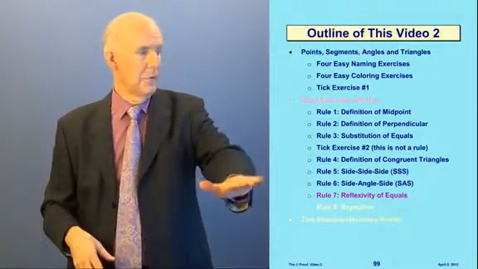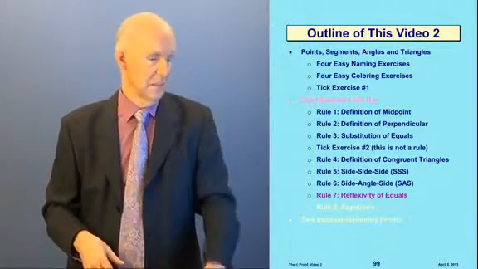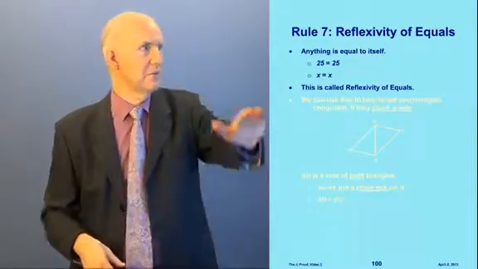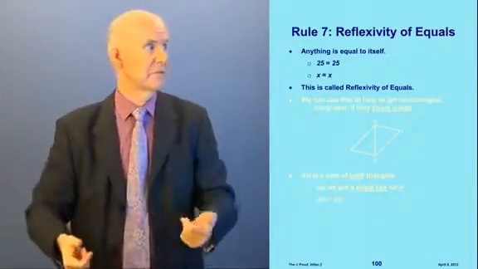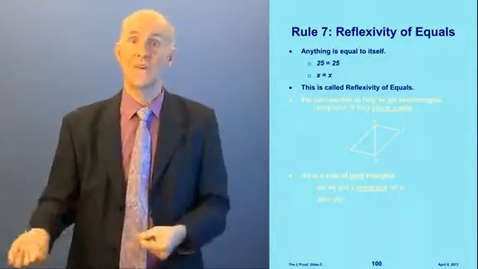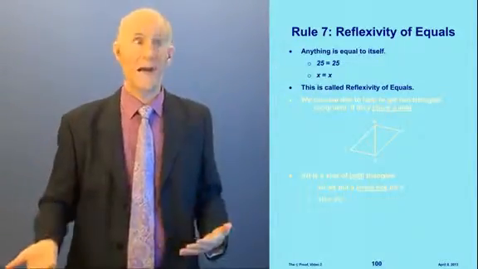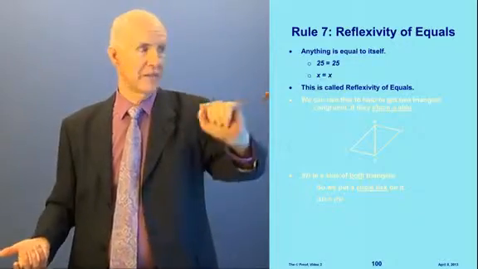All right, now we have two more rules to go. Rule 7 is called reflexivity of equals. And this is very simple. Anything equals itself. 25 is equal to 25. X is equal to X. Very simple. This is called reflexivity of equals.